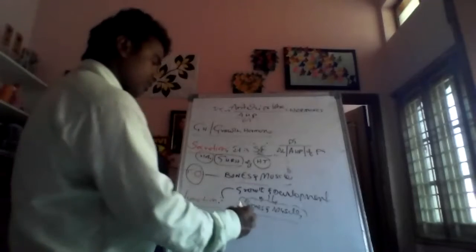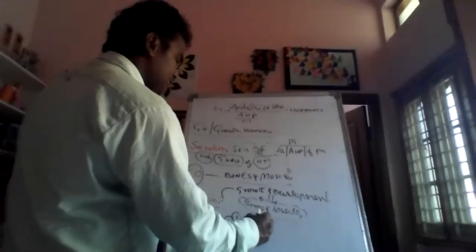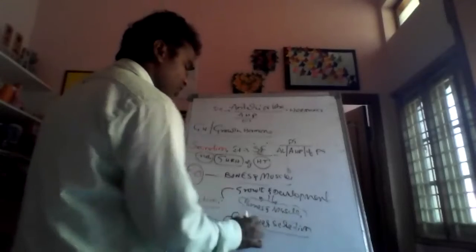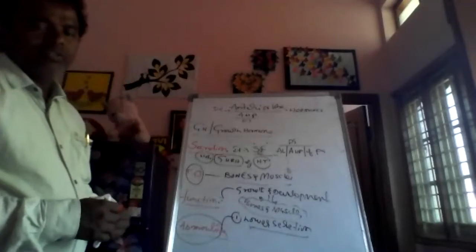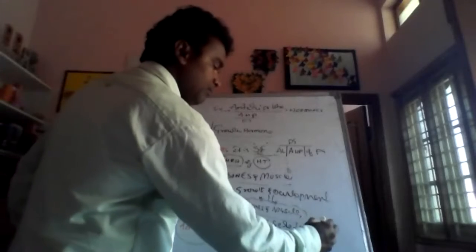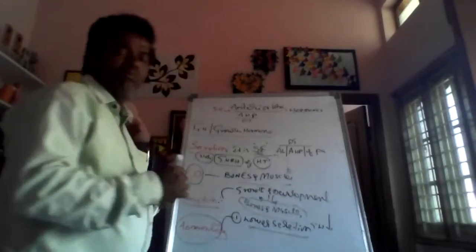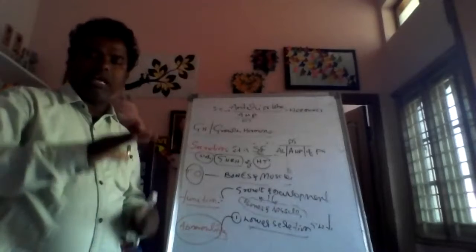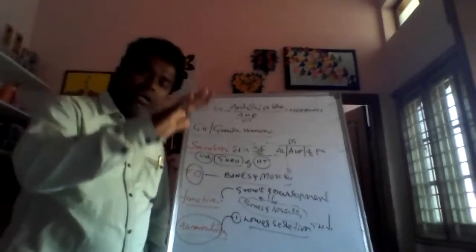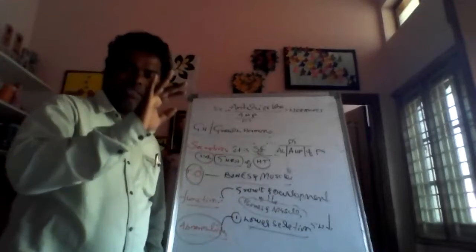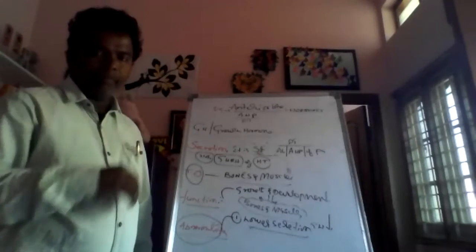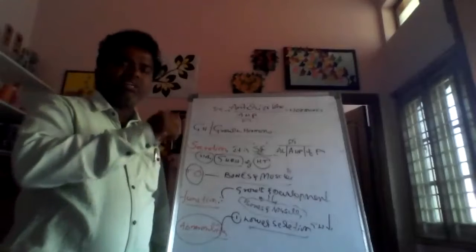So number one, lower secretion of GH hormone, the lack of growth hormone. Sometimes they ask about lack of growth hormone, lower secretion of growth hormone. In that condition, what happens in the body? What is the main function of growth hormone?